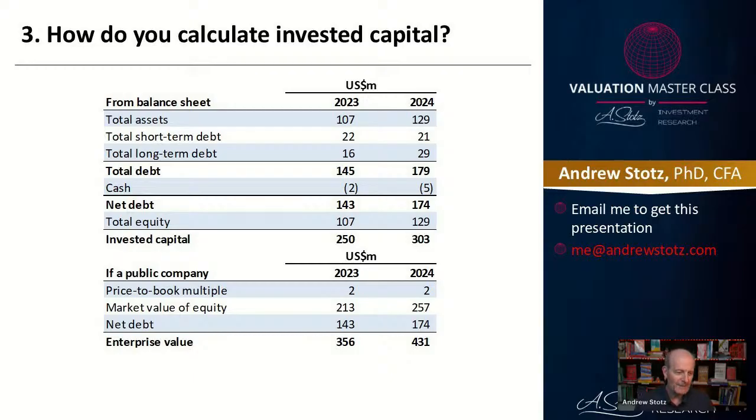Now, this time it's a little messed up. I've got to fix that calculation because I didn't calculate the correct level of debt. But basically the way to think about it is it's equity and debt. Those are the two invested capital items. That's what you have to put in the business. And invested capital includes the interest-bearing or dividend-paying capital. And then you subtract the level of cash from that debt. And then you look at the market value of the equity.